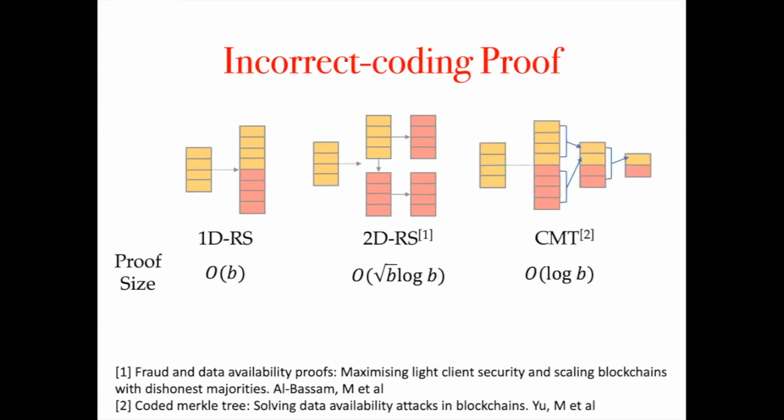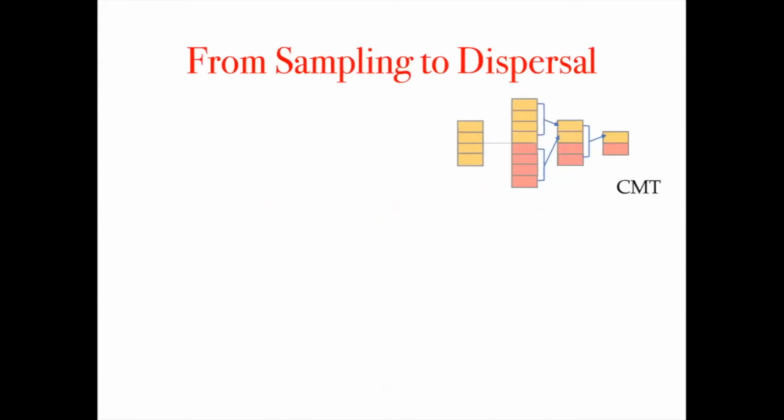Furthermore, a recent work by Minchao and coworkers proposes a new hash accumulator named coded Merkle tree, and further reduces the proof size to log b. This provides us a near optimal proof size. CMT already provides us an efficient way to detect incorrect coding attack. It uses a random sampling-based method to help light nodes check the availability of blocks.